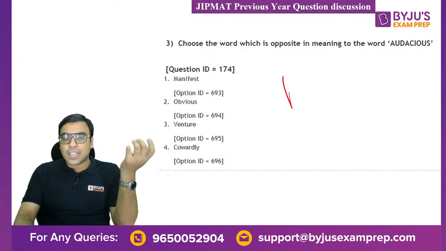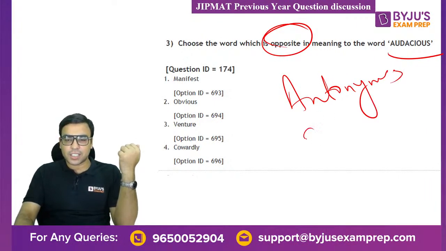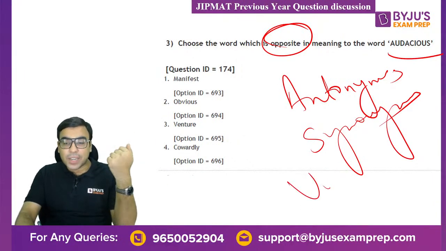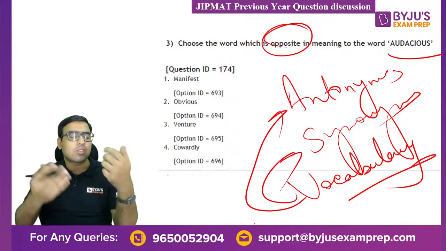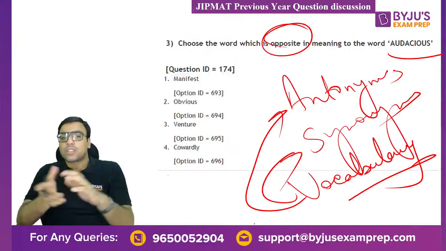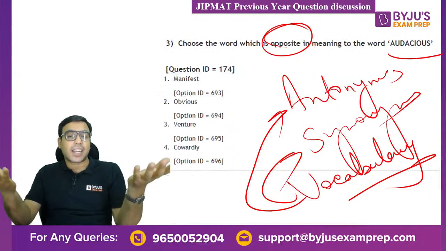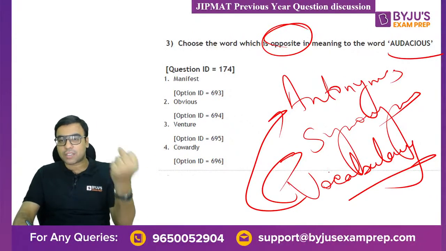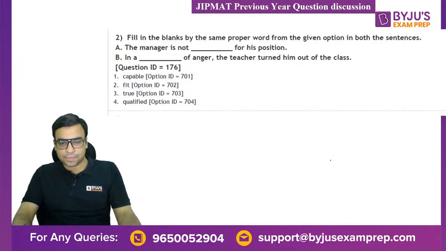Yes, they ask about antonyms and synonyms also, like they are asking about antonyms, then synonyms, then they are asking about vocabulary. So if you have a strong vocabulary, that will be helpful in solving antonyms and synonyms also, right? Your strong vocabulary will come from your strong English, which requires reading skill. And I would say to read one English newspaper daily, that would bring a lot of strong capacity in you, right? That is what I want to say.